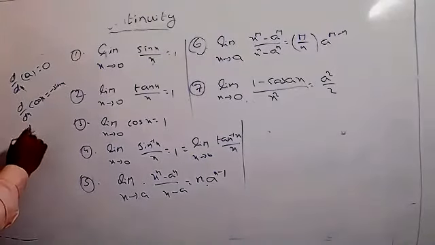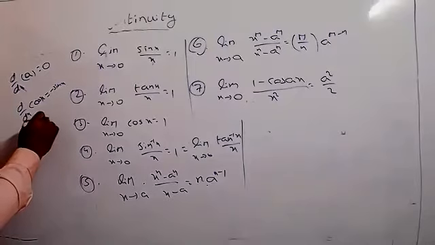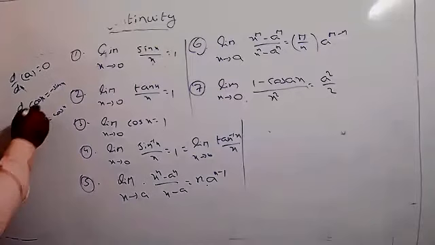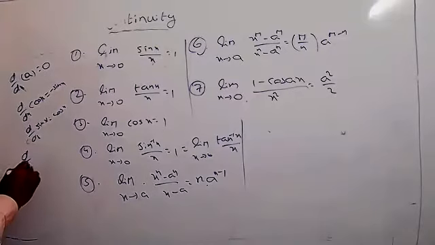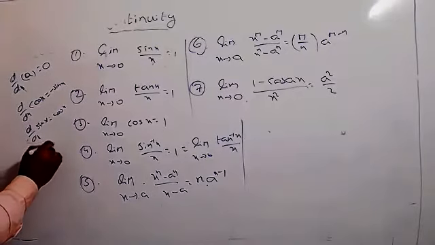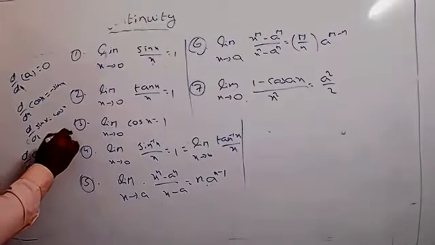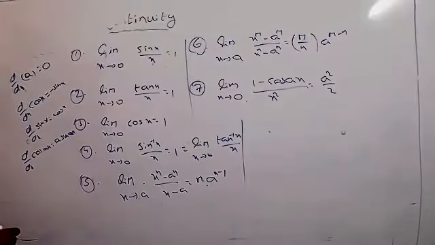Differentiation of sin x equals cos x. But d by dx of cos ax equals minus a into sin ax. Remember this condition.